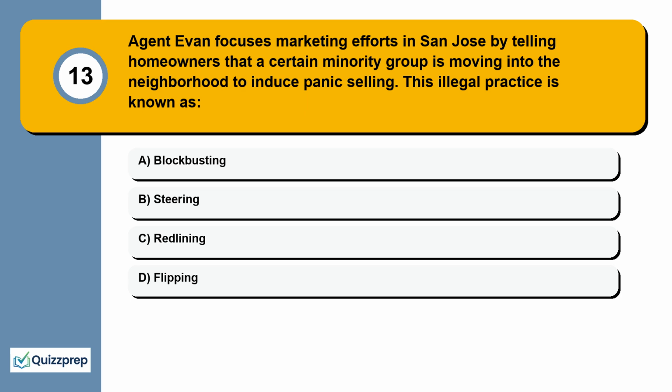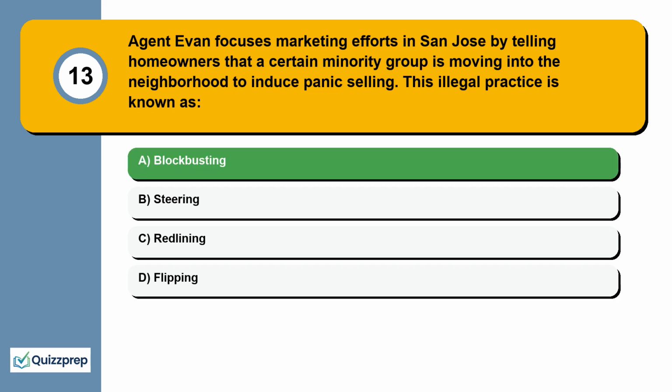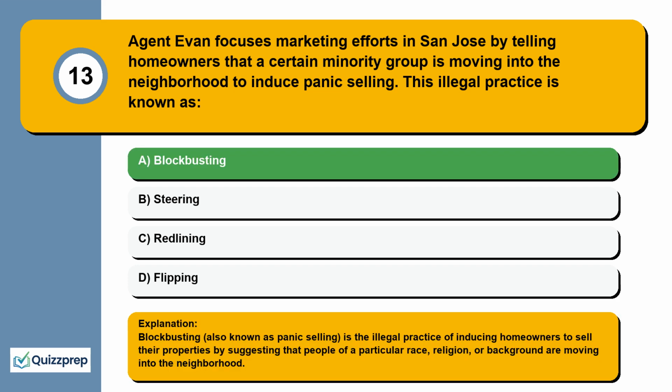Question 13. Agent Evan focuses marketing efforts in San Jose by telling homeowners that a certain minority group is moving into the neighborhood to induce panic selling. This illegal practice is known as blockbusting, steering, redlining, flipping. Blockbusting, also known as panic selling, is the illegal practice of inducing homeowners to sell their properties by suggesting that people of a particular race, religion, or background are moving into the neighborhood.